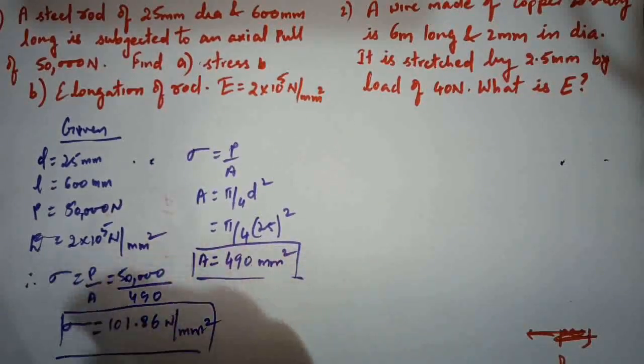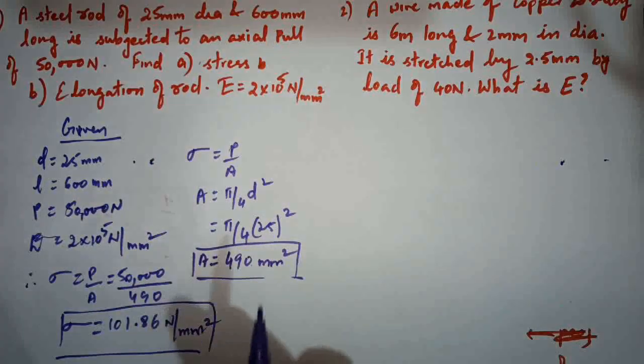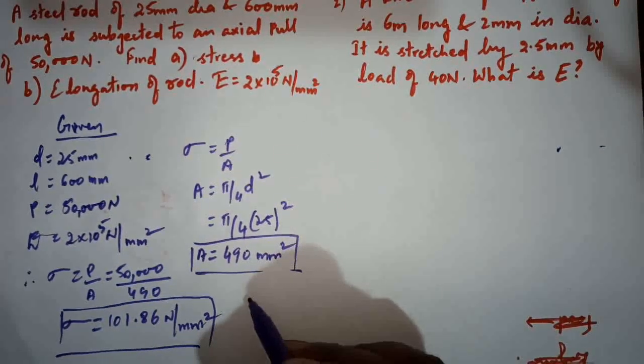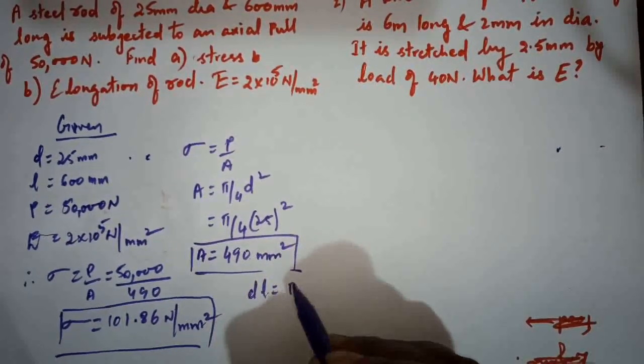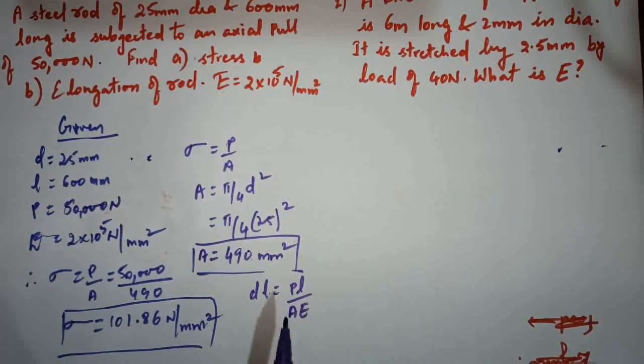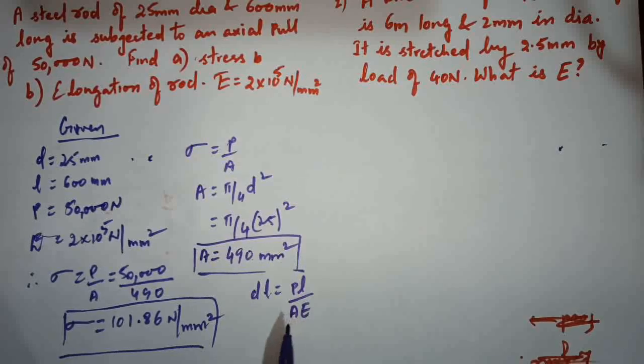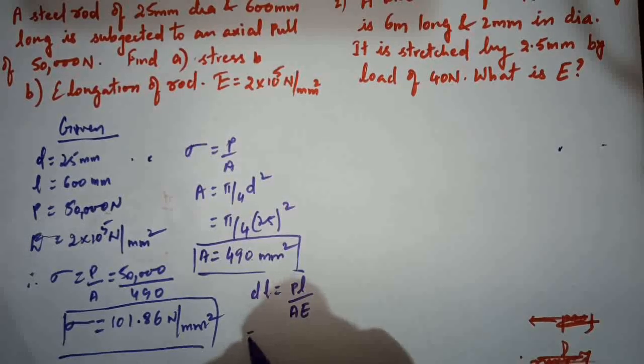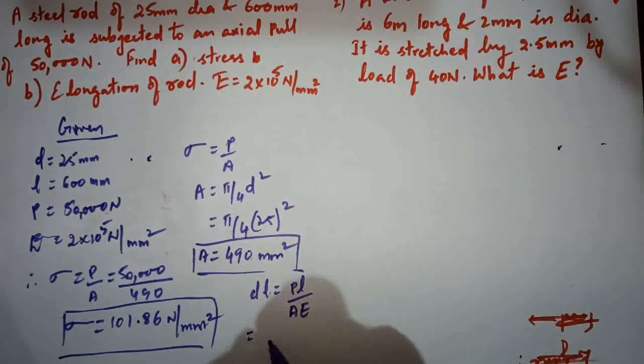Now let us find out the elongation of the rod, that is dl equals PL by AE. We have load, length, area as well as E. So on substitution, what do you get?